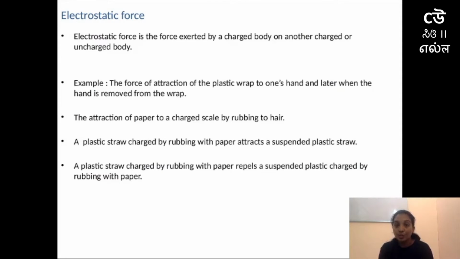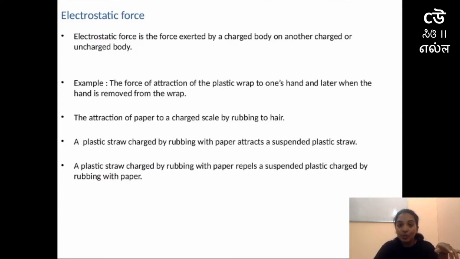the comb will be charged after using and it will start attracting paper. Why? Because while using it might have lost protons or electrons. When we bring that charged comb nearer to paper, it will start attracting the charge which is lesser in that object. For example, if I use the comb, and if electrons are lost in that comb, then that comb is positively charged.